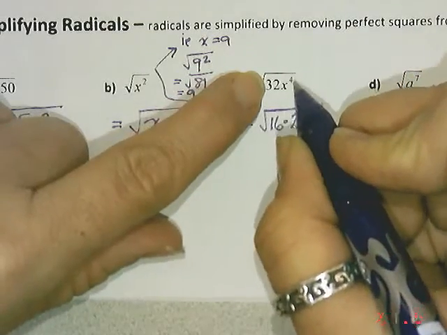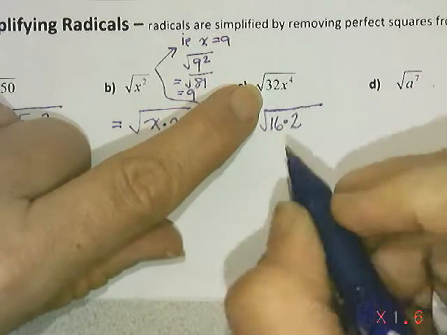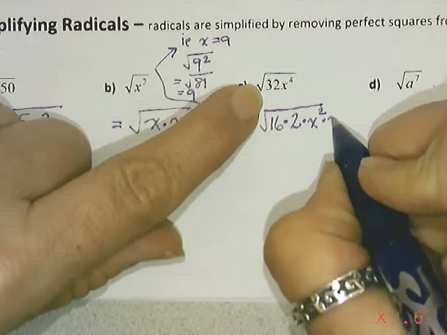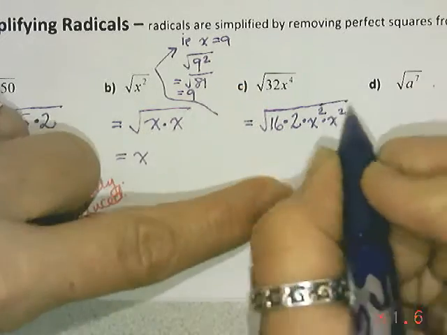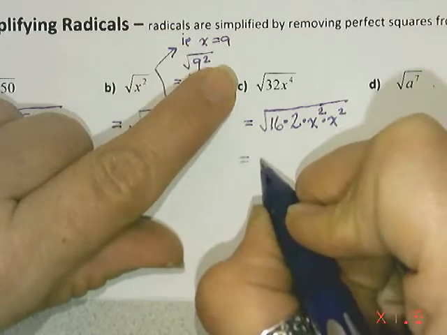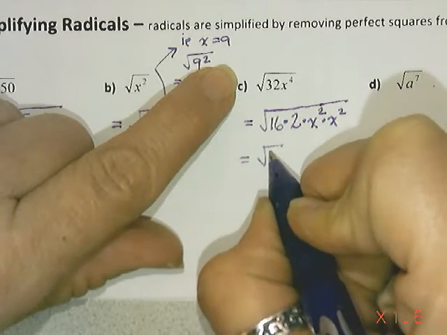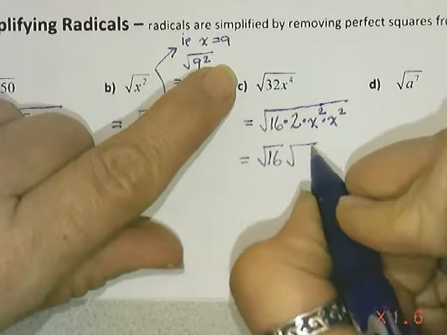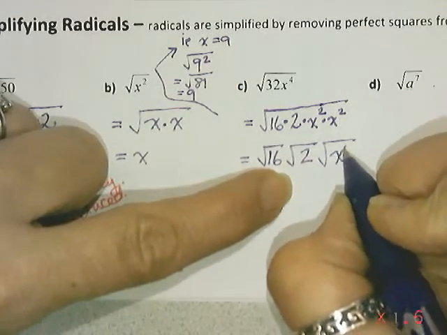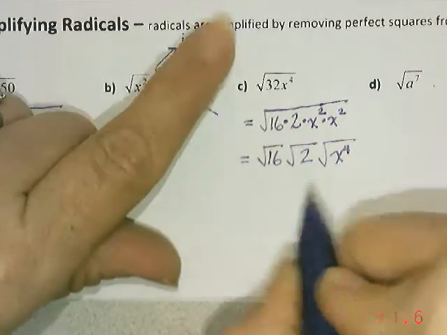And my x to the exponent 4, what value multiplied by itself gets it? Well, it would be x squared multiplied by itself. That would get me my x to the exponent 4. And so if I break this up, my square root of 16 times my square root of 2 times my square root of x to the 4, I'm going to put this back together because I'm going to go to that answer.